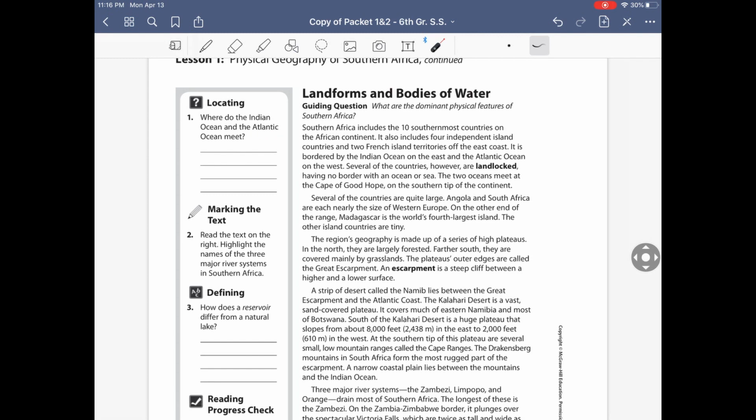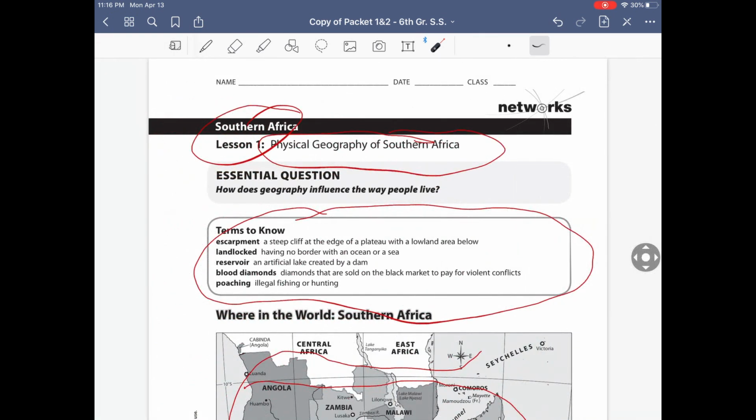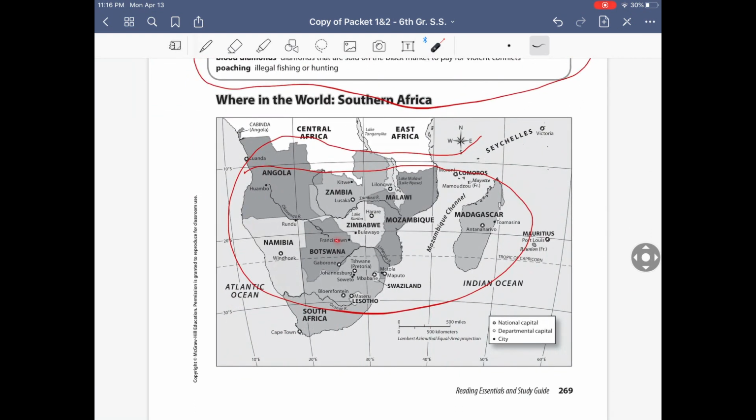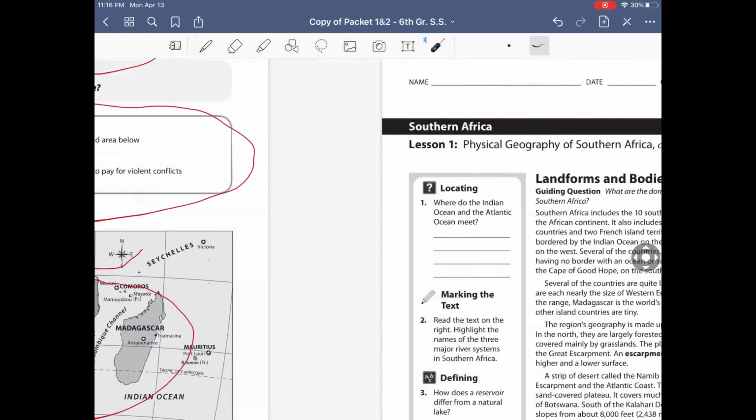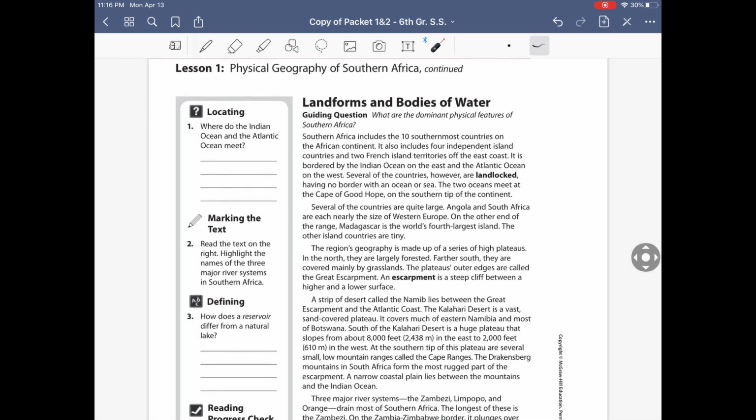So several of these countries, however, are landlocked, meaning they have no borders with an ocean or the sea. So what does that mean? Is that we have these countries here, here, and here. They are nowhere close to any form of water. Okay, so that's what they mean. They're locked between land. Let's keep working.